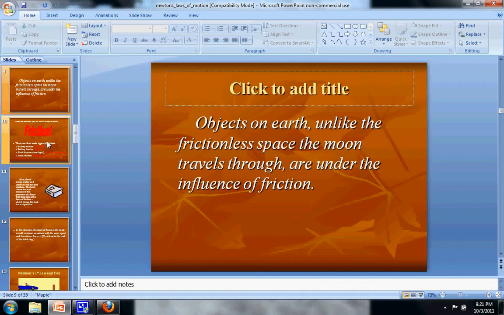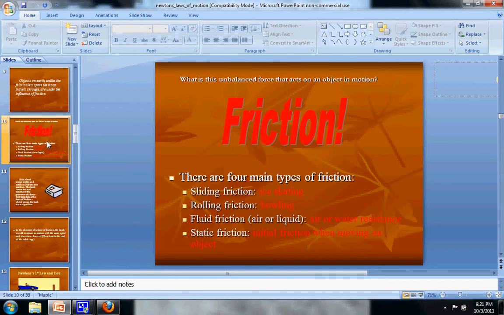And objects on Earth, unlike space, as I said, are under the influence of friction all the time. So going down the street, when you walk and your feet are on the sidewalk, even when you slide on some ice, eventually the friction makes you stop. And so that's what the answer is.